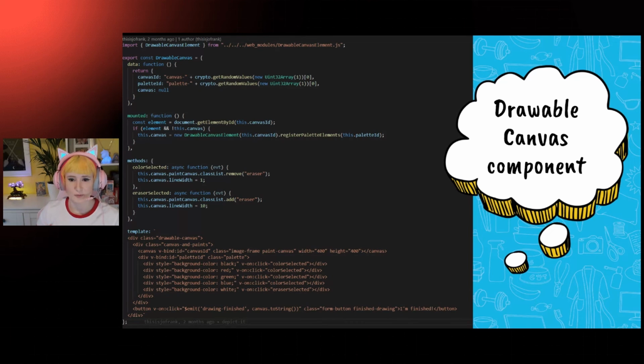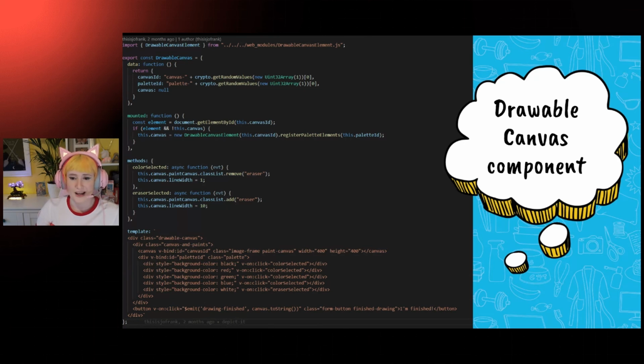And it allows us to set things like background color or a specific data attribute on the canvas if we so need. So to use it in Vue, we just added it into the template with a div and a generated ID. We create a new instance of this drawable canvas element, and the library does all the hard work for us, adding all the handlers that we need to the element itself.